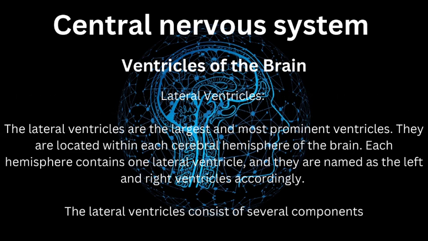First, lateral ventricles. The lateral ventricles are the largest and most prominent ventricles. They are located within each cerebral hemisphere of the brain. Each hemisphere contains one lateral ventricle, and they are named as the left and right ventricles accordingly. The lateral ventricles consist of several components.